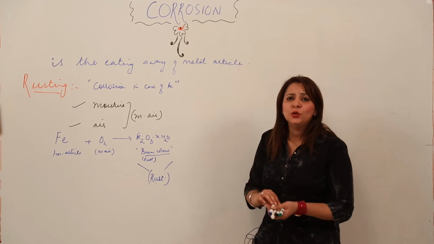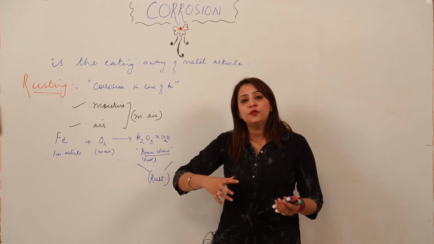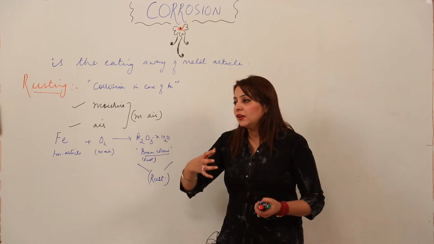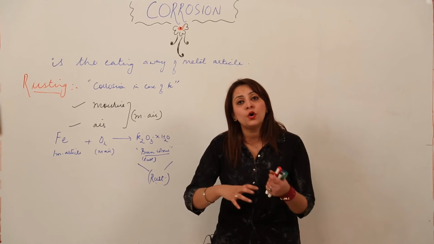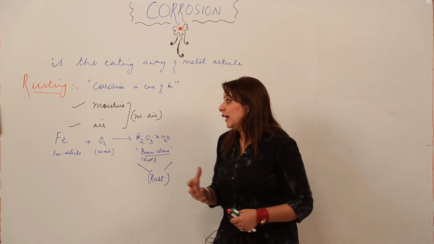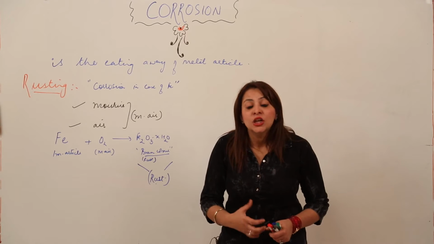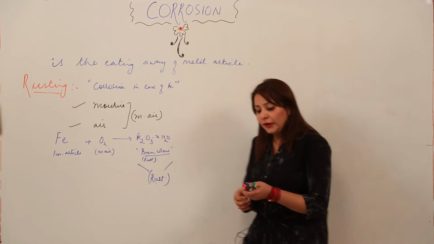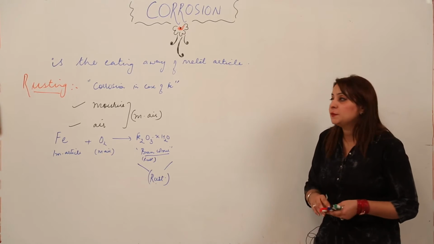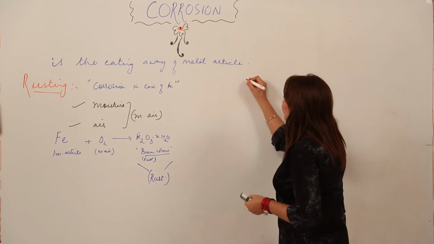Now, rusting has an adverse effect on iron. It lowers all kinds of properties of the iron. So we need to prevent rusting. And how can we prevent rusting? Just look at the board. There are many methods by which we can prevent rusting.